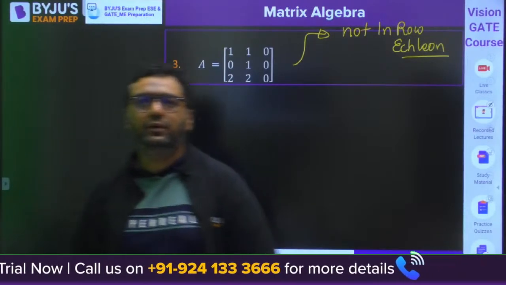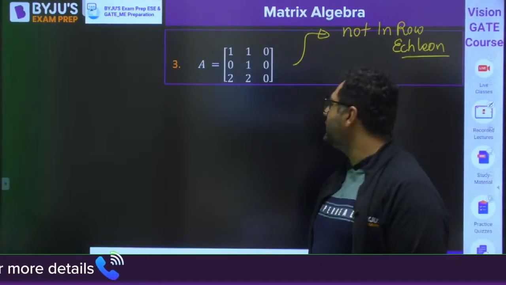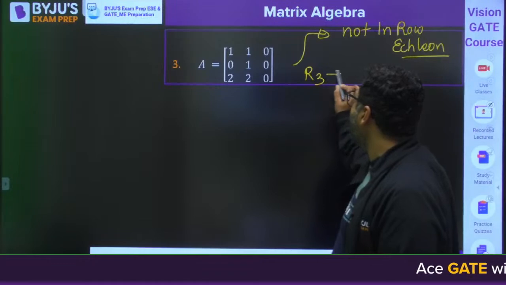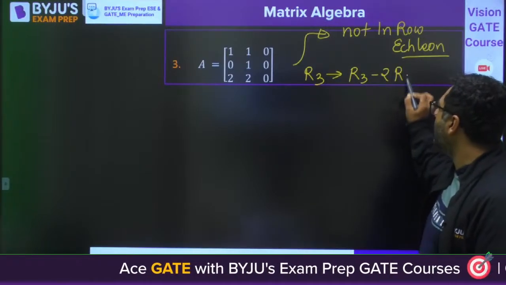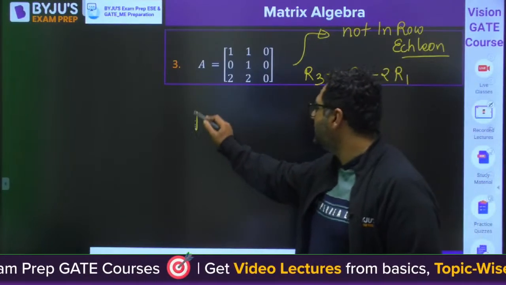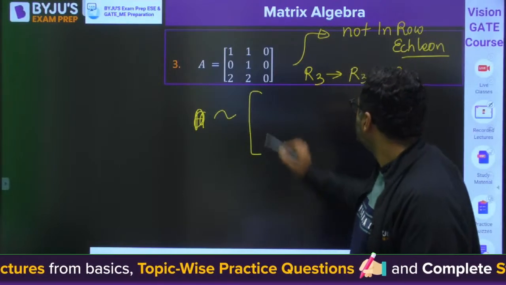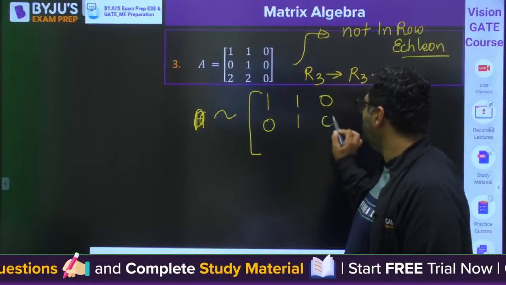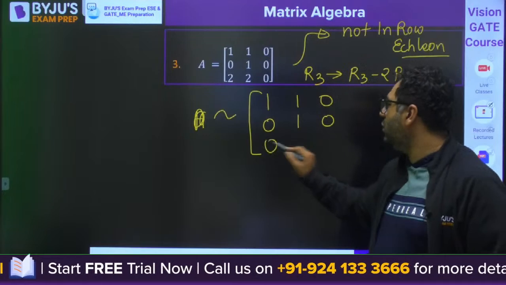Okay. Very good. So everybody is saying rank is 2. Let us see that. I will operate R3 as R3 minus 2 times R1. And when I operate R3 like this, it is the equivalent matrix. So it is 1, 1, 0, 0, 1, 0. So you would have 2 times 1, 0, 0, 0.